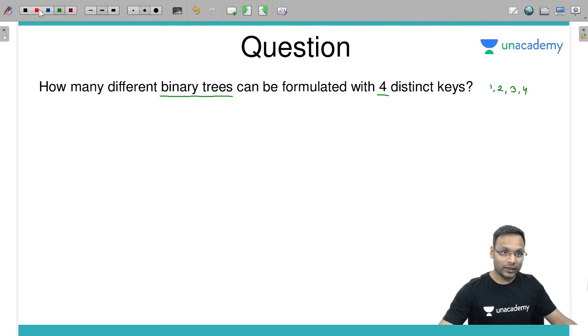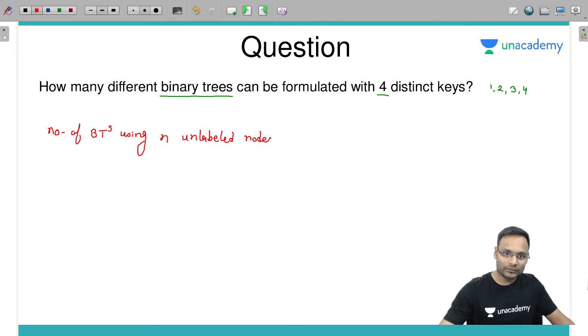So first of all, the number of binary trees using n unlabeled nodes will be how many? Catalan number: 2n Cn divided by n plus 1 for n number of nodes.